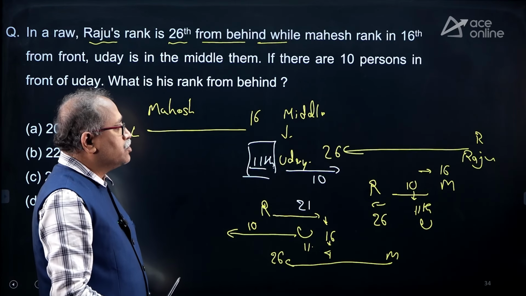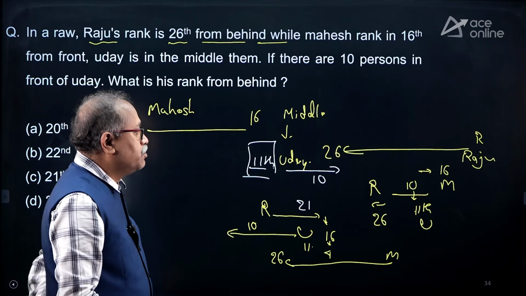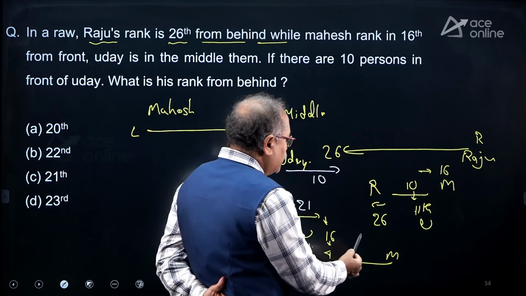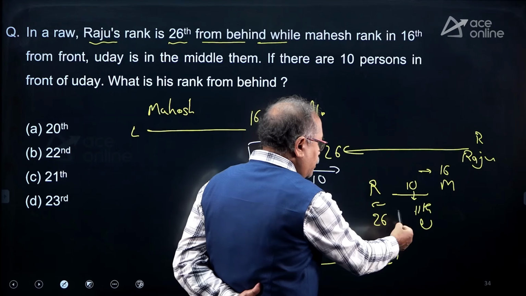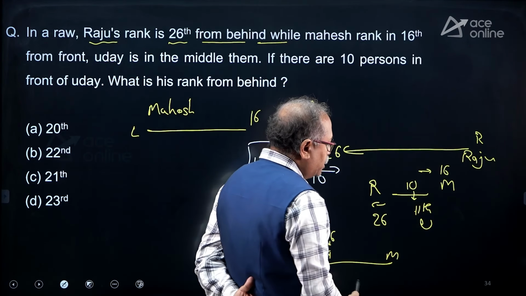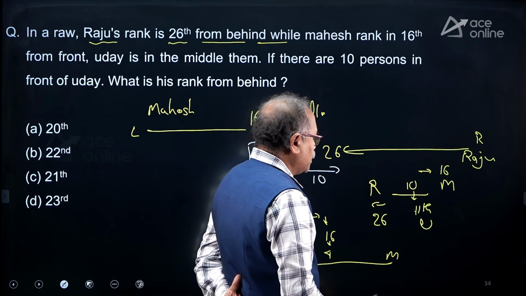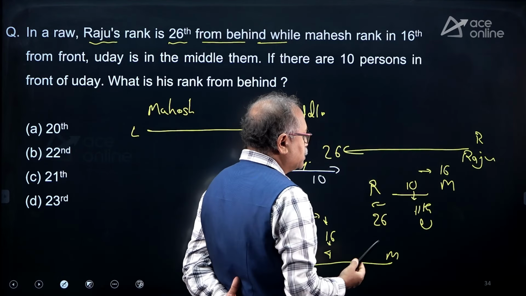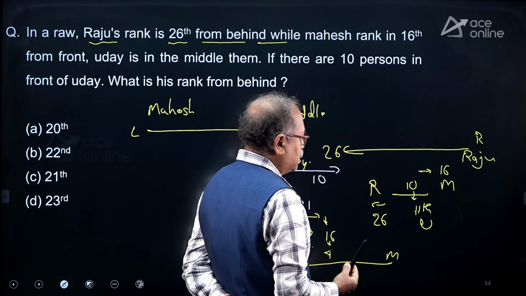Can you find out what is the total number of people? What will be the total number of people? Here I notice that before Uday there are 10, and another part, that is 16, and this is 11. 11 plus 16 is 26. Yeah, that's right.